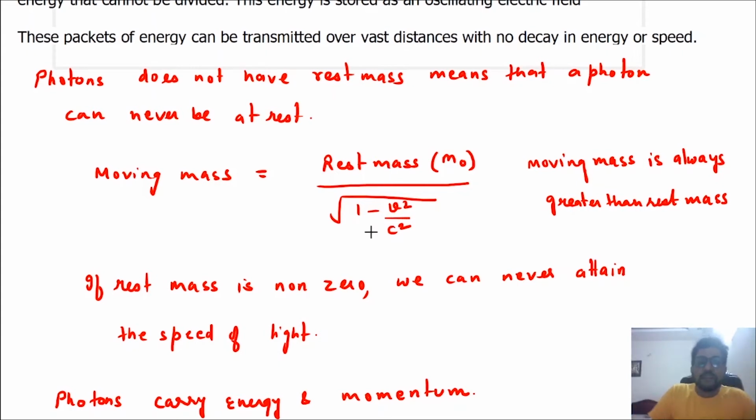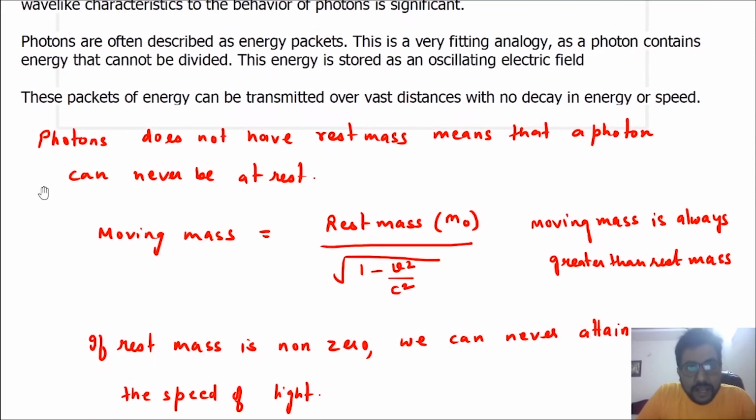That means the moving mass becomes infinite. Mass cannot become infinite. That is why if a particle has some rest mass, it can never attain the speed of light. Photons can attain the speed of light because they do not have rest mass. So photons do not have rest mass, but they have moving mass.